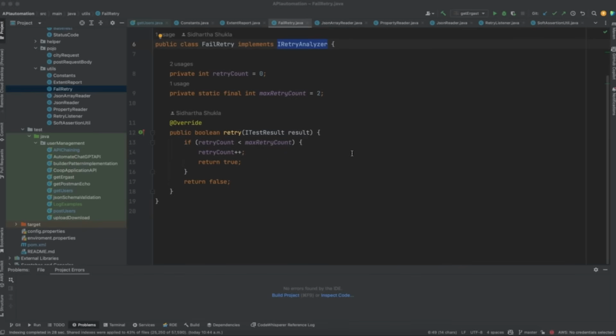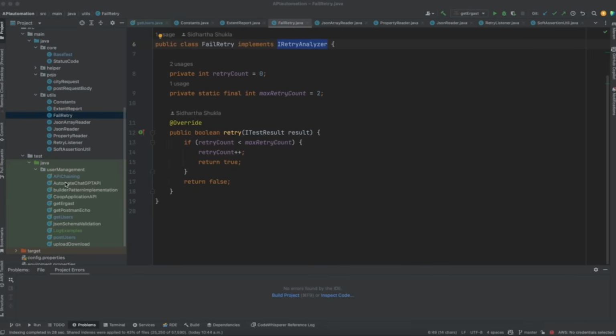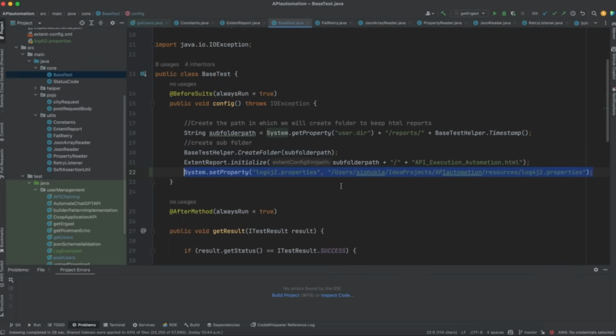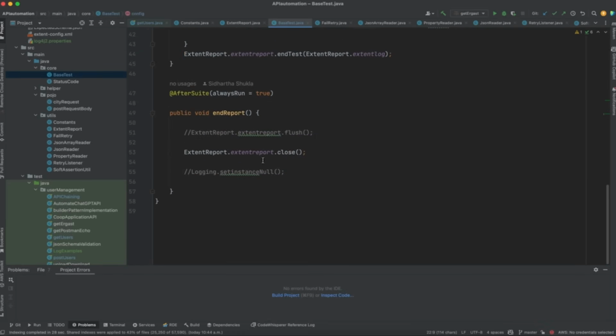So you can give an idea around how your extent report works. For example, you can say I have created one extent report class where we have initialized the things. Then, to fetch the information from TestNG to extent report, we have defined it in the base test class, in the after method, and in the after suite we are closing the extent report instance. So all those things you can explain over here, right?